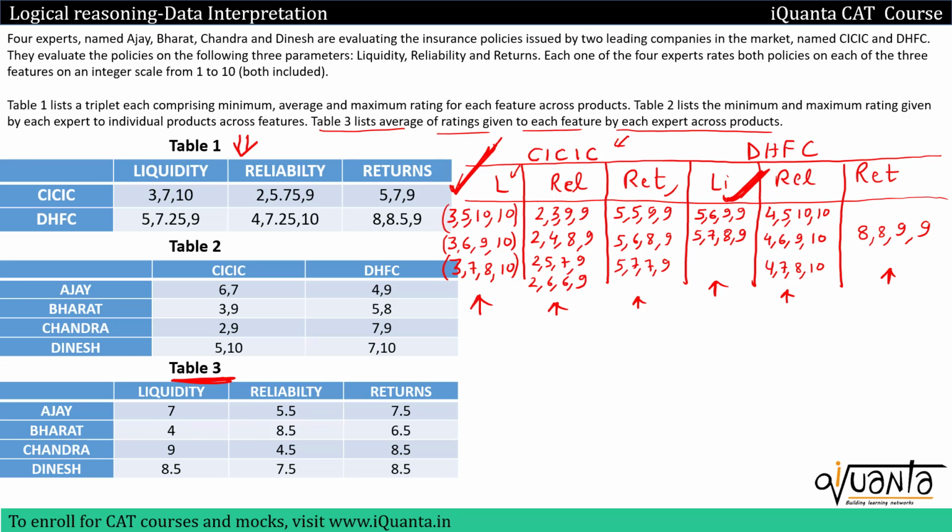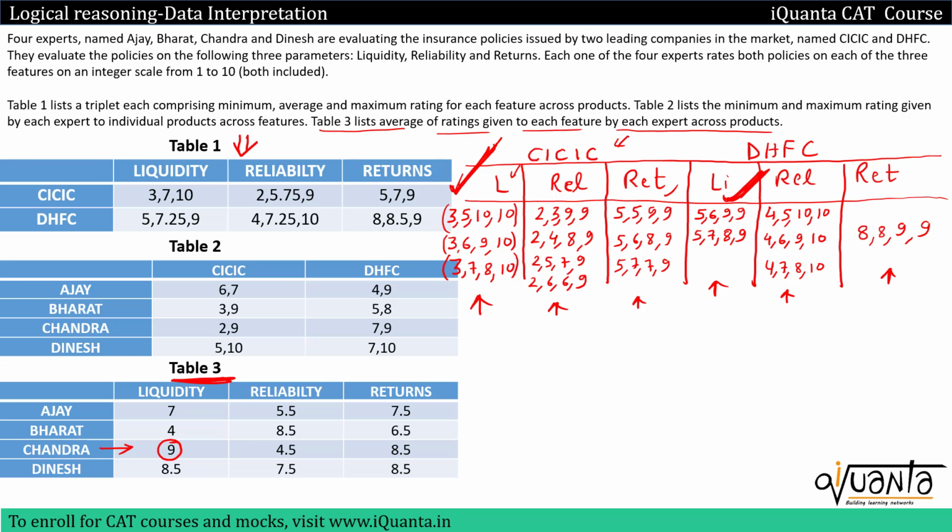See, if I go to Chandra over here, he has given average rating 9 to liquidity. That means he would have rated liquidity 2 times, once in case of CICIC, second time in case of DHFC. So the average of those two ratings should be 9. So the sum of those two ratings should be 18.